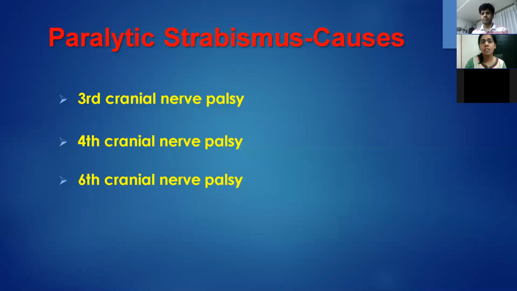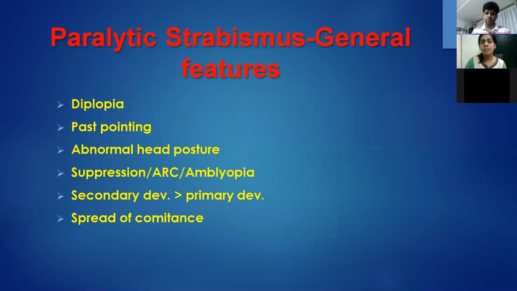So the most common causes would be third nerve, fourth nerve, and sixth nerve palsy. There are certain clinical features which are pertinent to any kind of paralytic strabismus. They would be diplopia, past pointing, and abnormal head posture. If it's in children, we are expecting suppression, abnormal retinal correspondence, amblyopia. The secondary deviation is always greater than the primary deviation. However, over a period of time, we are expecting spread of comitance.